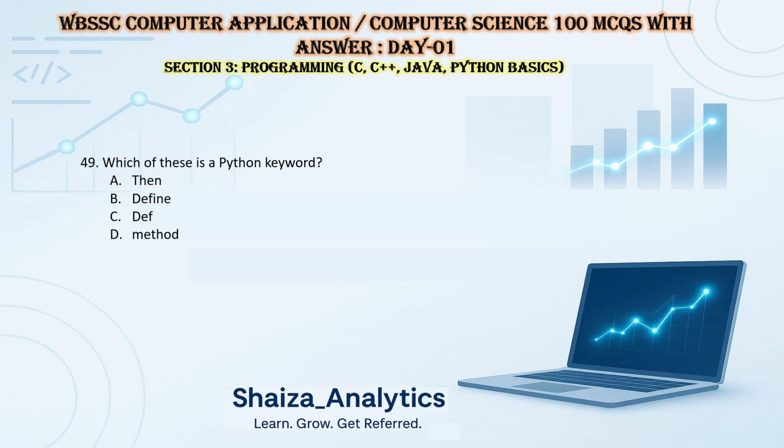Which of these is a Python keyword? Then, defined, def, or method. So def. Def is a Python keyword. Answer is C. Which of the following is used to display output in Python? So print, it will display the output in Python.